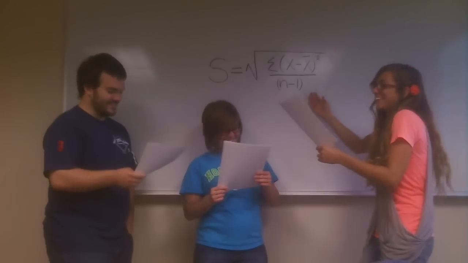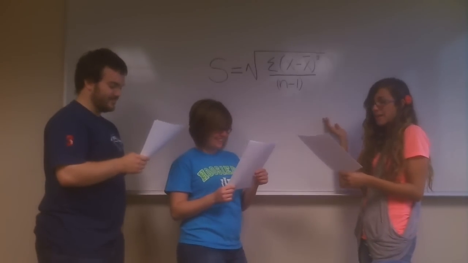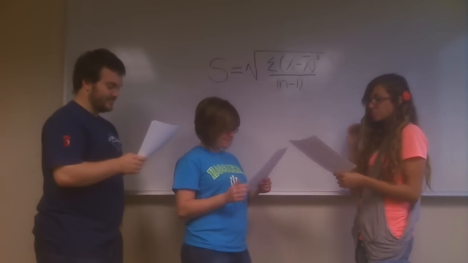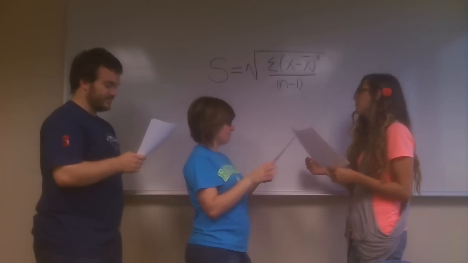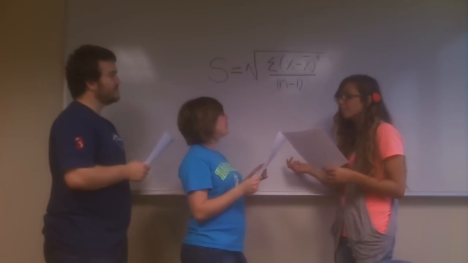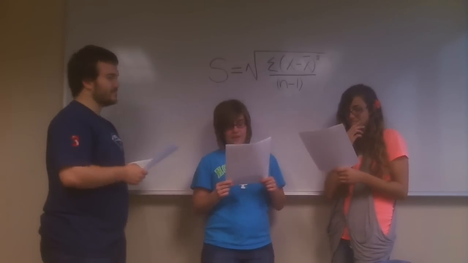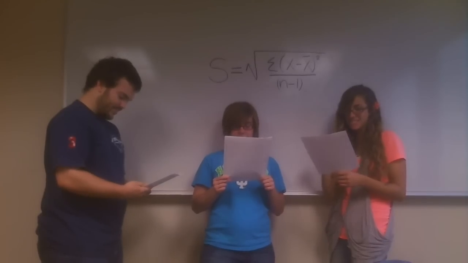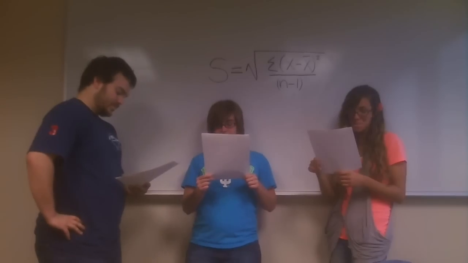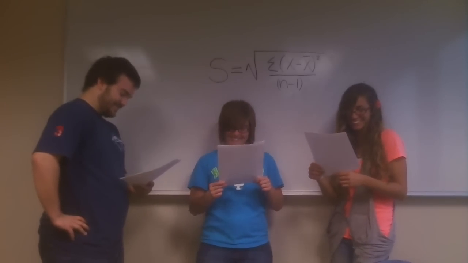Here, take a look at this formula. Here it shows that the distances between each data point and the mean are averaged. See how they are all summed up and divided by roughly the number of data points? Oh yeah, I see that. I guess it makes sense. The mean is the average data point, so we sum up all the other data points, but the standard deviation is the average distance. Oh, so we sum up all the distances.